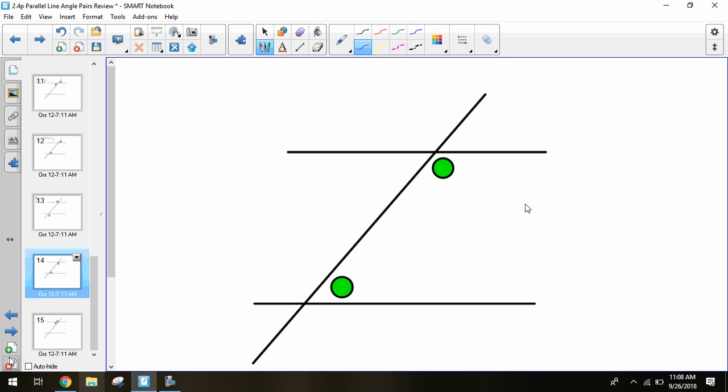Same side interior, also known as consecutive. How many is there with little words? So there's 6 total pairs that we have. We have vertical, supplementary, alternate interior, alternate exterior, corresponding, and consecutive.